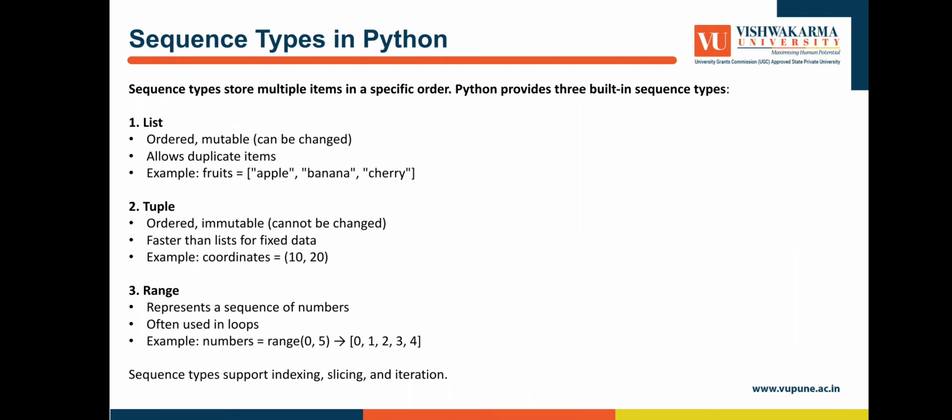Second, tuple: ordered and immutable. It cannot be changed, and is faster than a list for fixed data. Third, range represents a sequence of numbers, often used in loops. Sequence types support indexing, slicing, and iteration.